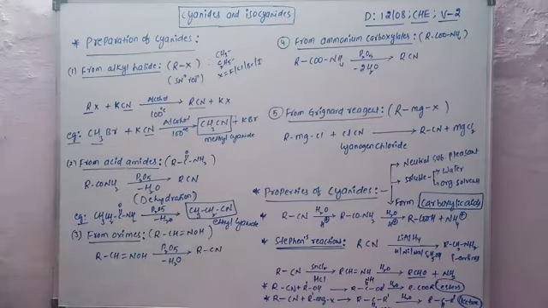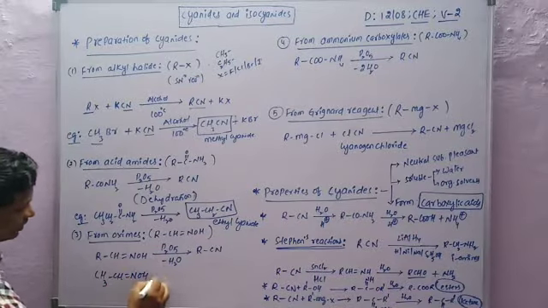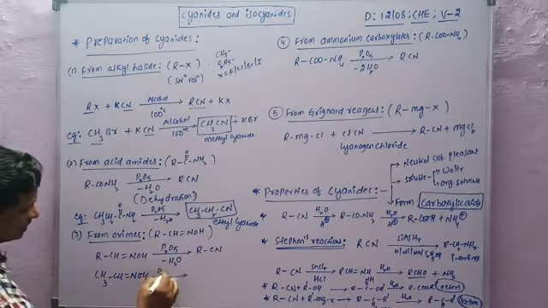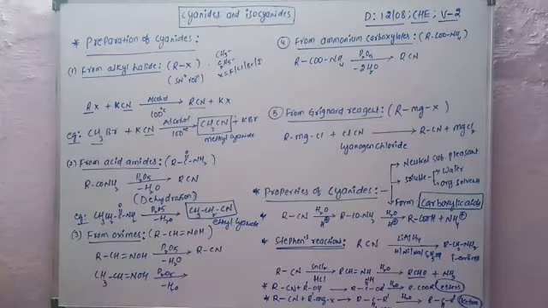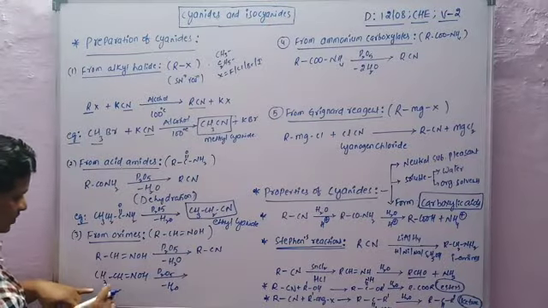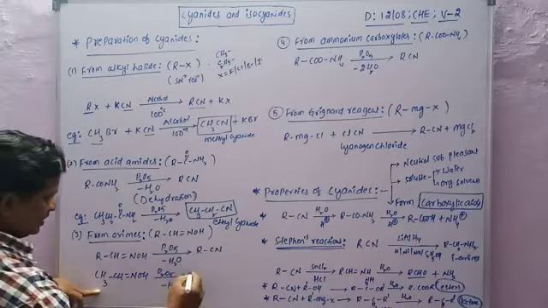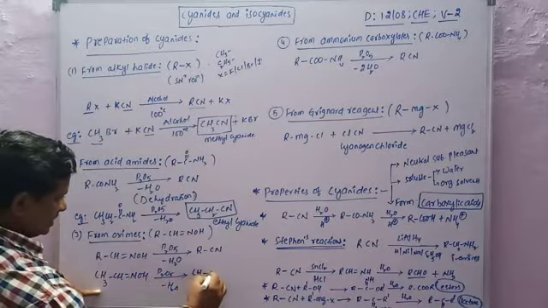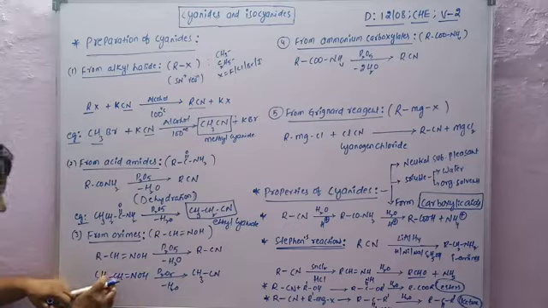For example, let us consider CH3CH double bond NOH. Now in the presence of P2O5, minus H2O, the remaining is CH3CN.